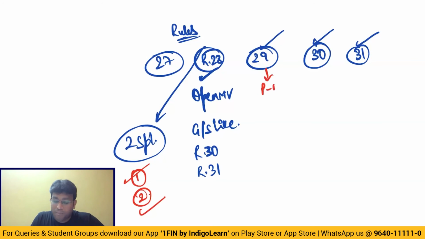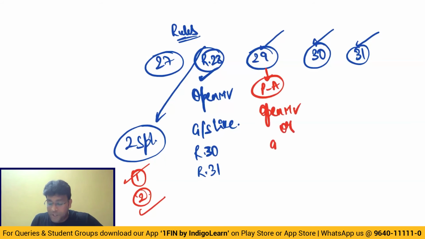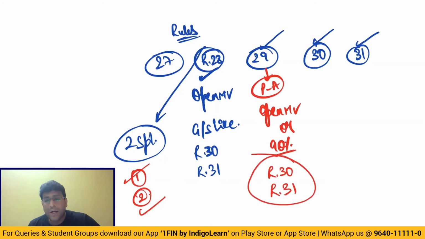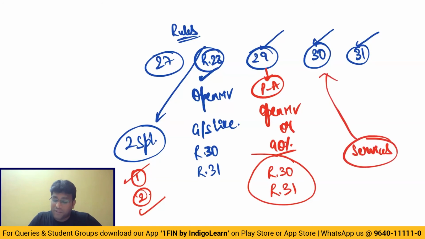Then Rule 29 talks about principal to agent, where you can take open market value, or an option is given to the supplier, that is 90% of price charged by the recipient for supply of goods of like kind and quality to an unrelated customer. If both are not possible, apply Rule 30. That is also not possible, Rule 31. Rule 30 is 110% of cost. Rule 31, best judgment. And in case of services, since it is practically difficult to ascertain the cost, instead of Rule 30, you can directly follow Rule 31, that is best judgment.